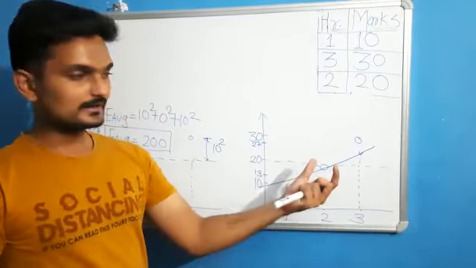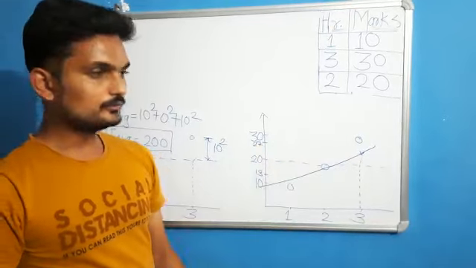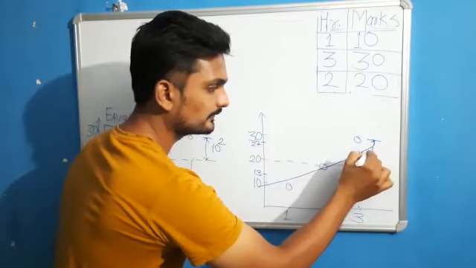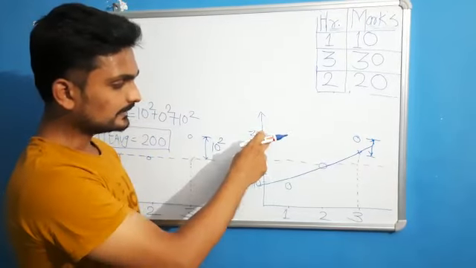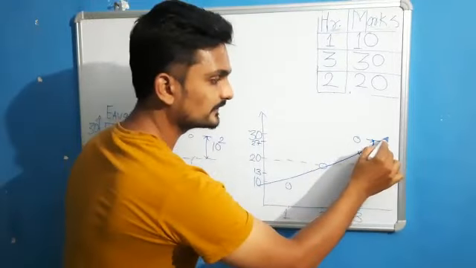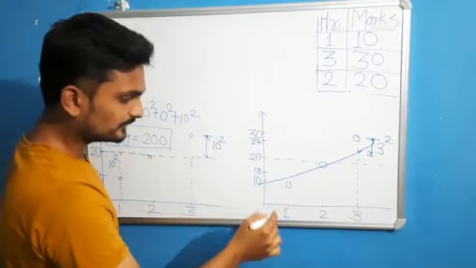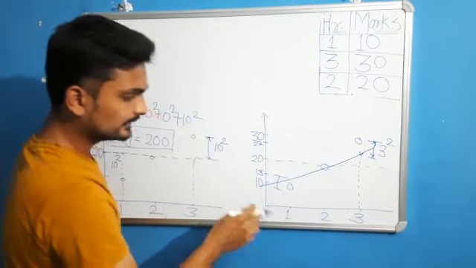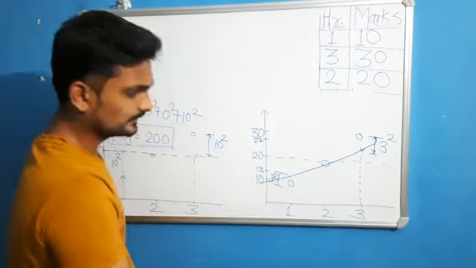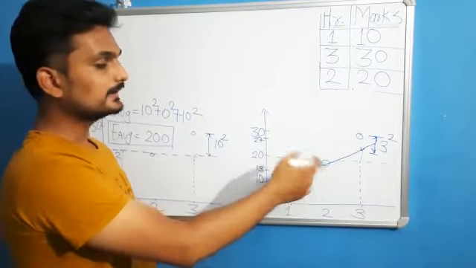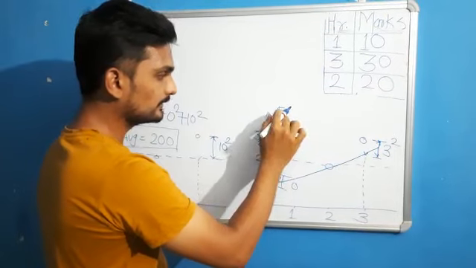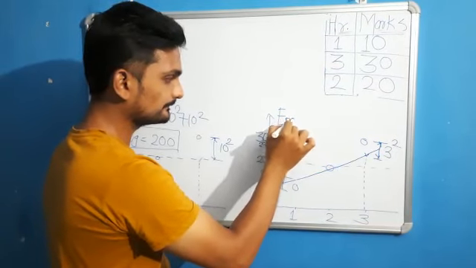So again there is some error, actual value and predicted values are not the same. So how much is this error? This error is 30 minus 27, 3. We will square it, 3 square. Similarly for this point, the error is 13 minus 10, it will again be 3 and we will square it. And for this point, the predicted and actual value are the same. So we will find out the total error for the regression line.